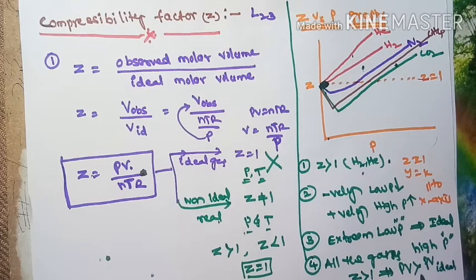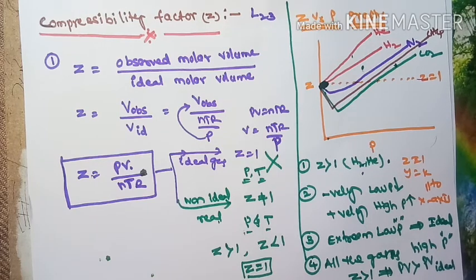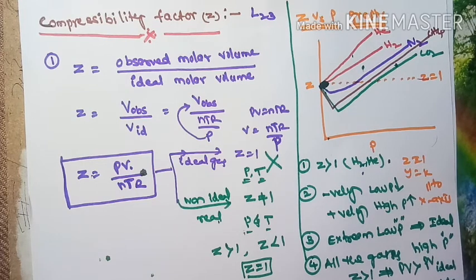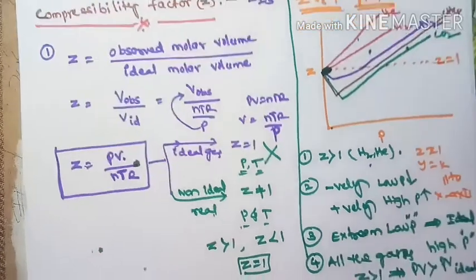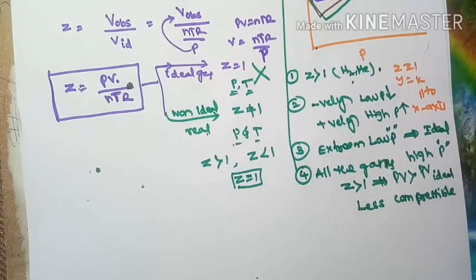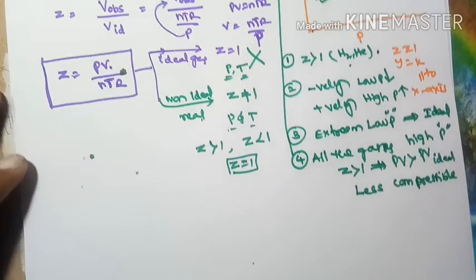So all the gases at high pressure are less compressible, because the volume is more. All the gases at high pressure conditions are less compressible when compared with an ideal gas.